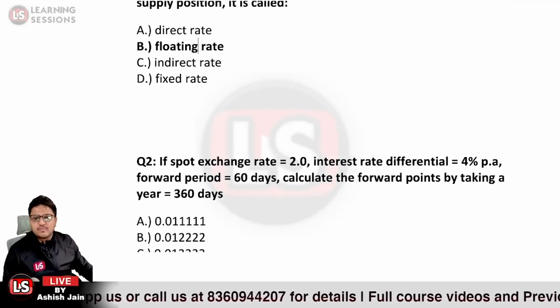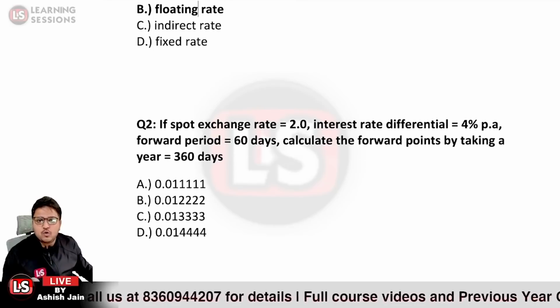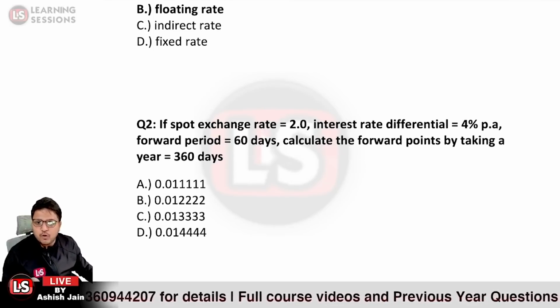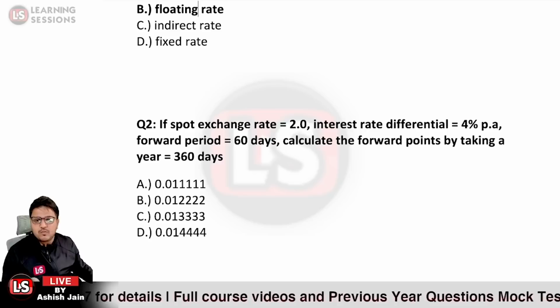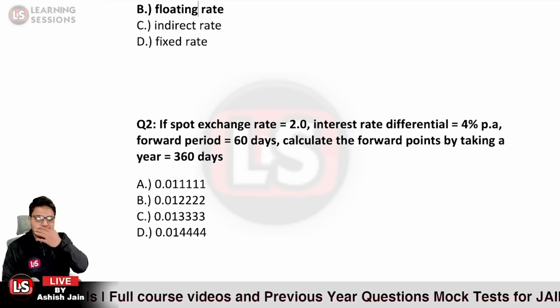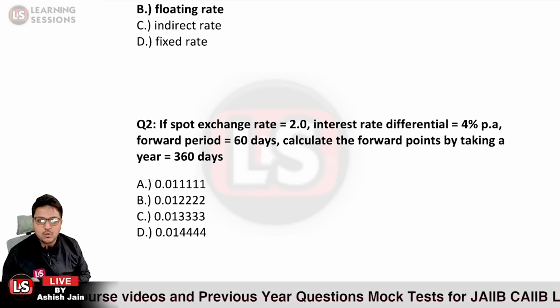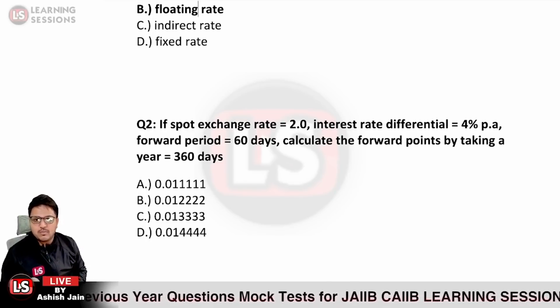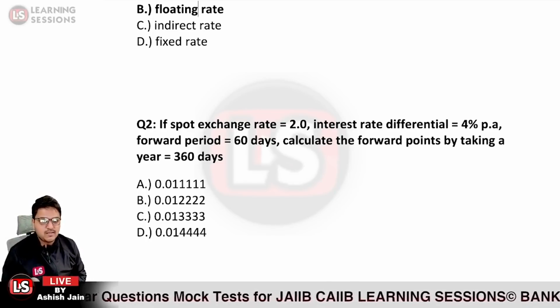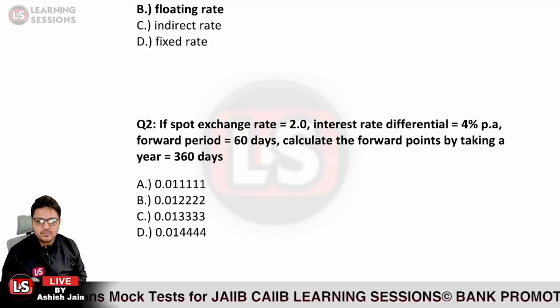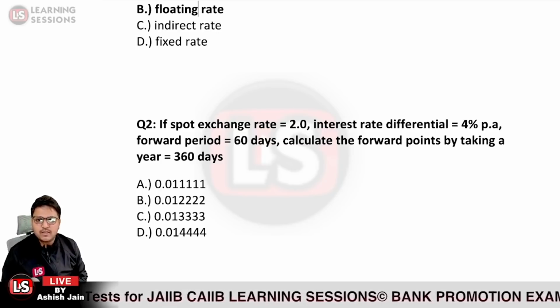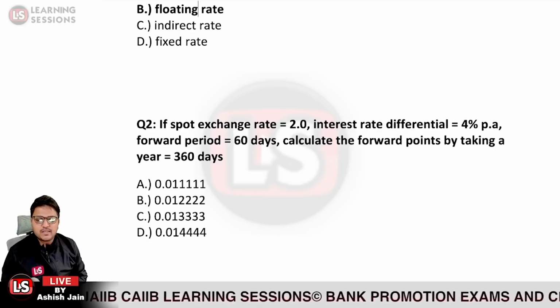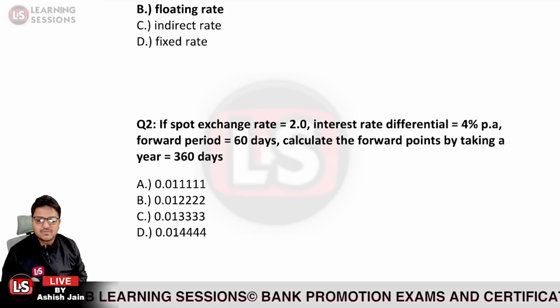Question number 2 says, if the spot rate is given to be 2, interest rate differential is given to be 4%, forward period is given to be 60 days, calculate the forward points by taking a year equal to 360 days. So what will be the answer to question number 2? We need to calculate the forward points in this particular scenario.